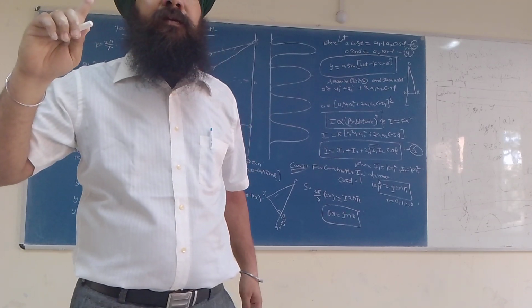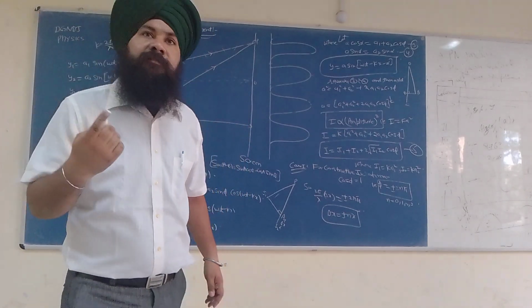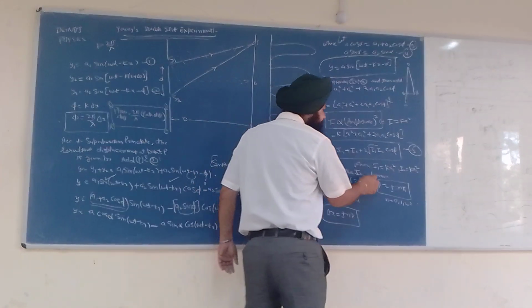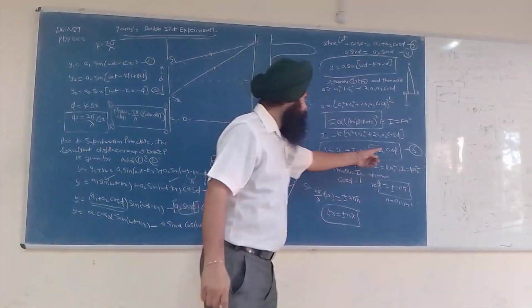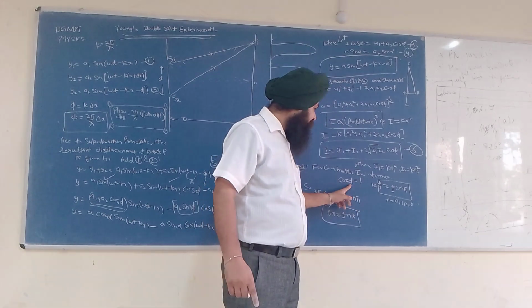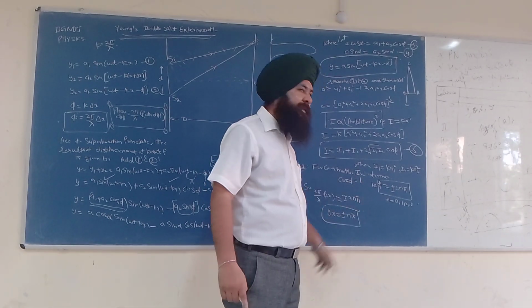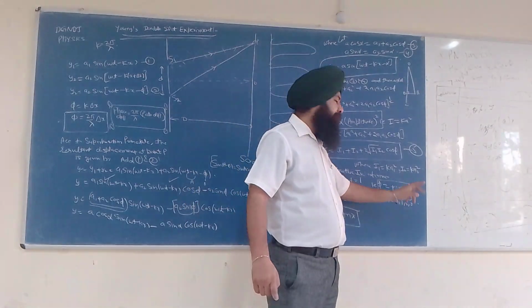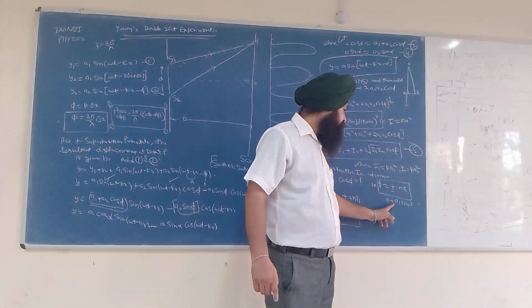Understood this? What's the maximum value of cos? 1. It means for constructive interference, I have taken cos phi is equal to 1. And for what value will cos phi be 1? When phi is equal to 2n pi, and n is equal to 0, 1, 2.